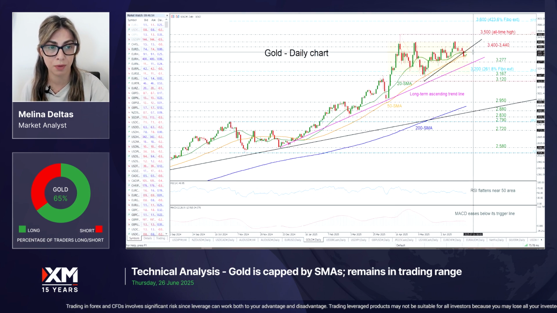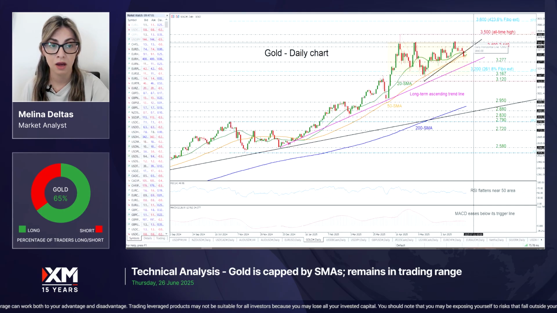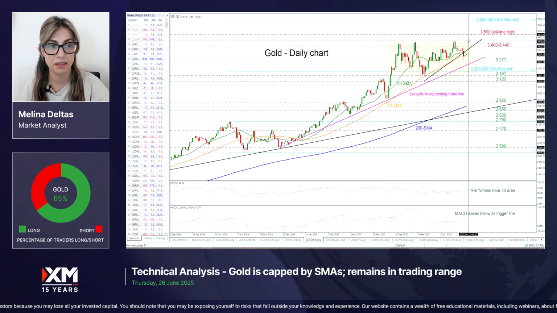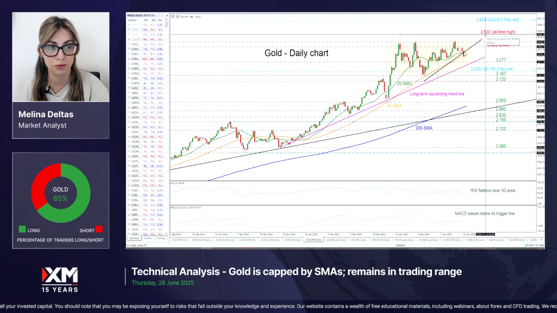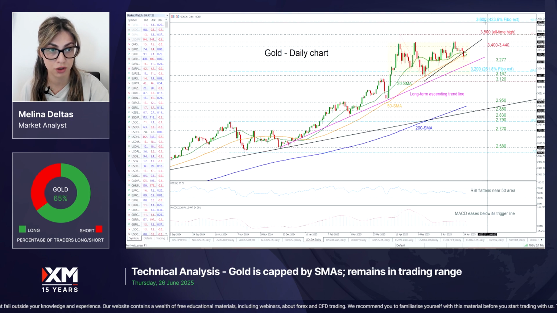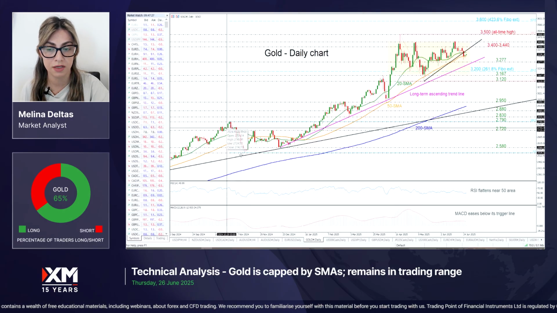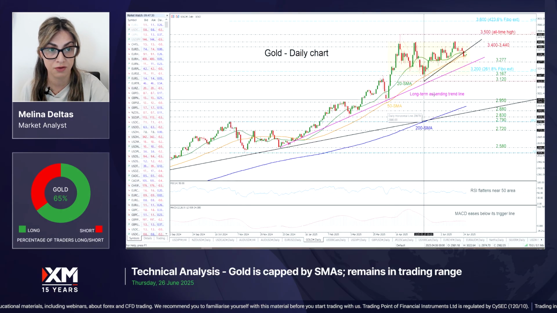So any movements above these lines, it may challenge again the restrictive region of 3400 to 3440. Now, to confirm a bullish movement in the market, the price needs to break to the upside this trading range, which has been holding since April 10th and hitting the all-time high at 3500. A move higher could endorse the bullish bias, meeting the 423.6% Fibonacci extension level at 3600, taken from this down leg here from 2790 to 2535.